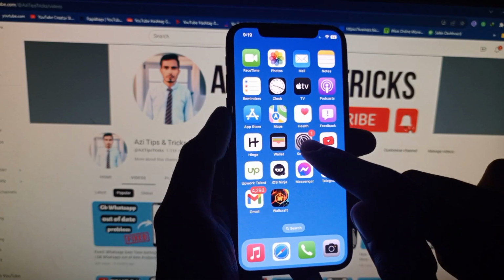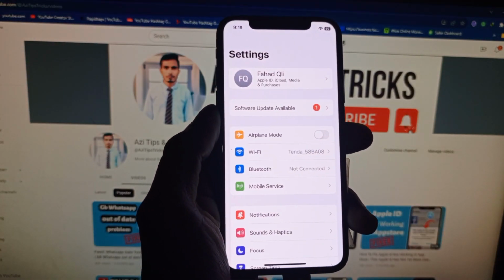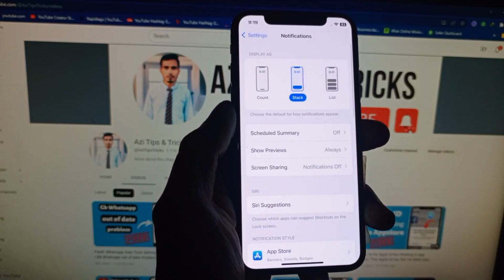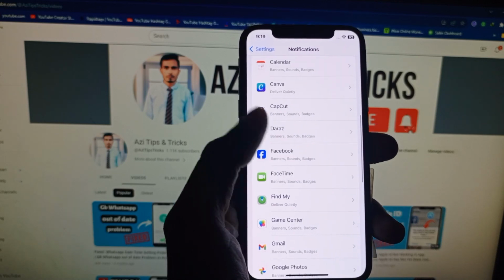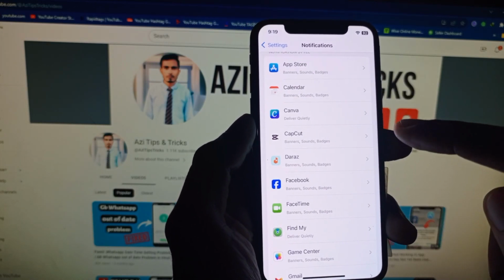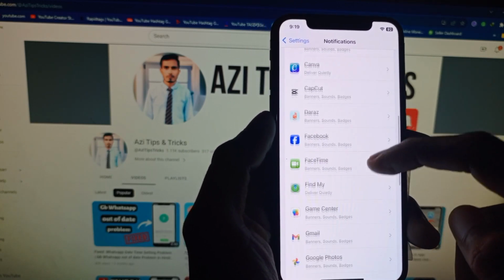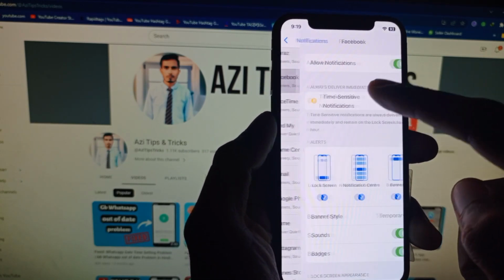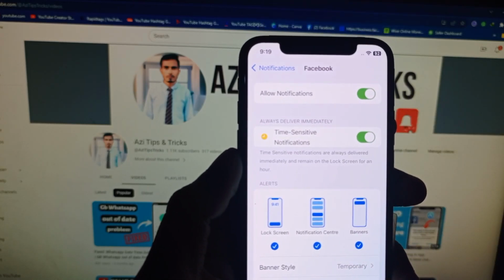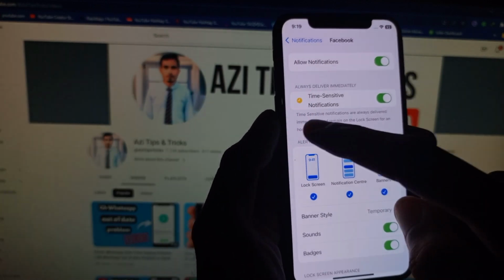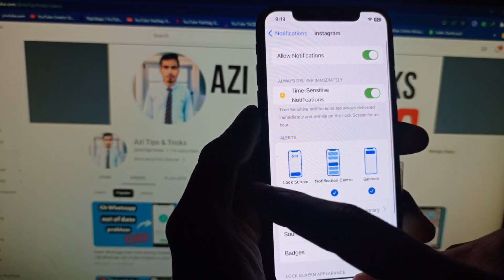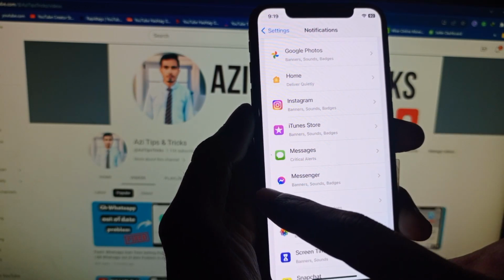First of all, you need to open your settings, and after this scroll down, and here is the option of notifications. First of all, you need to check all the apps one by one and make sure that notifications are on in your iPhone. For example, first I am going to check Facebook, and I am going to see here that notifications are allowed in this tab. After doing this, you need to go back, scroll down, and check your Instagram app, and like that you can check one by one easily.